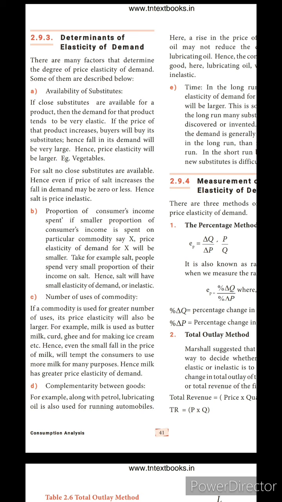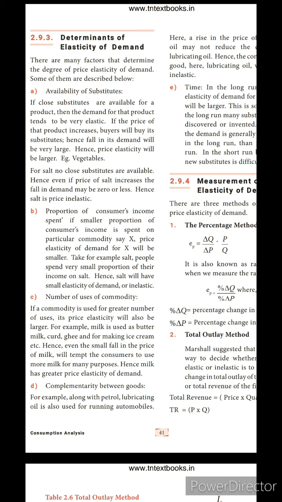We spend only a little income on salt, but it is very useful for human life. We can't find any person living without buying salt. So salt will have a small elasticity of demand, or be inelastic.